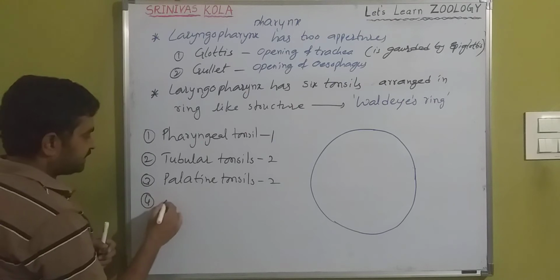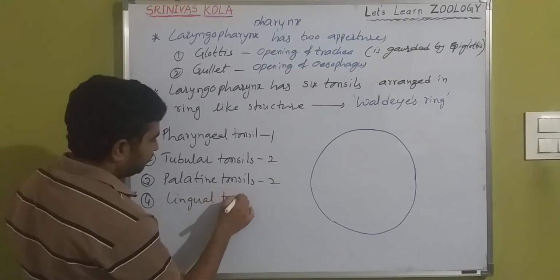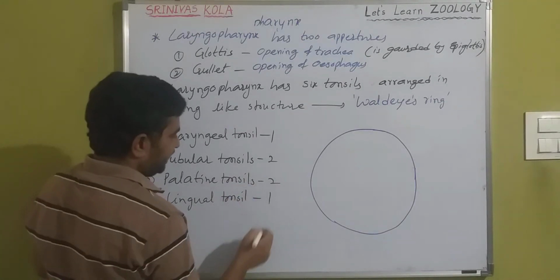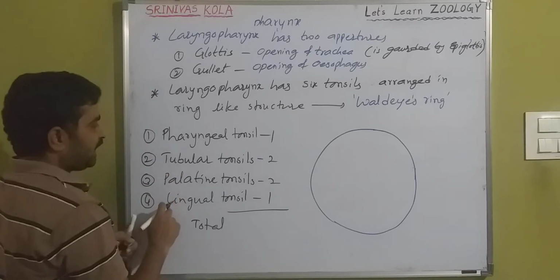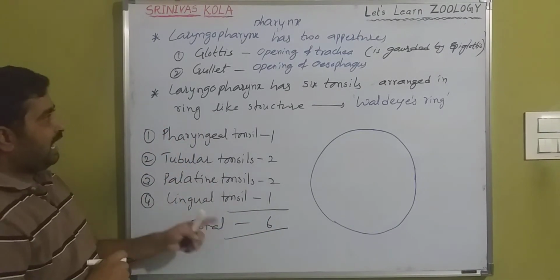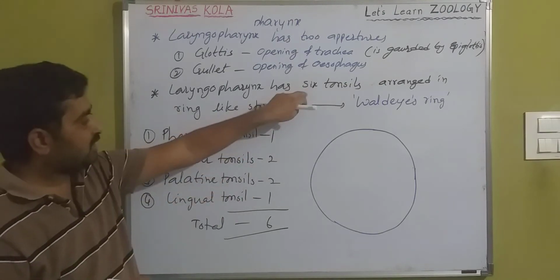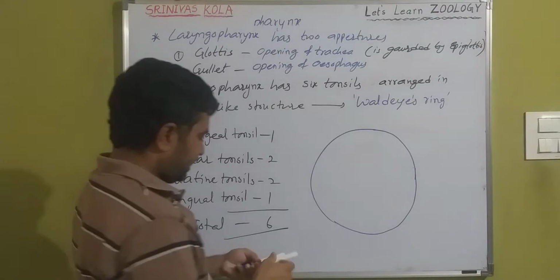And the fourth one is the lingual tonsil, single in number. So there are 4 types and 6 in number.